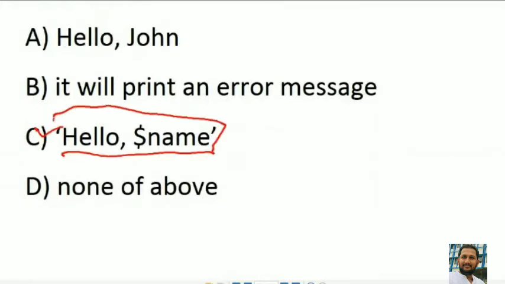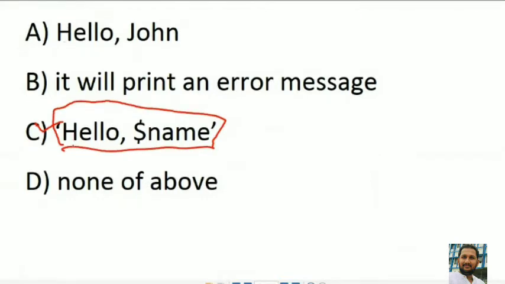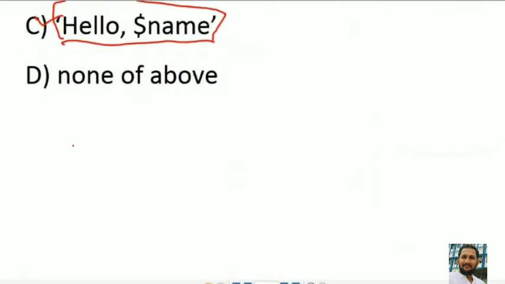It will display hello $name as $name is within the single quote. So it will treat it as a string.